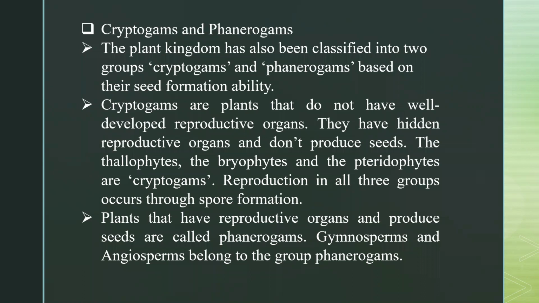Okay, so in the case of phanerogams, under these categories we have gymnosperms and angiosperms. So what is the definition of phanerogams? Plants that have reproductive organs and produce seeds are called phanerogams. We have only 2 under this category. First one is gymnosperm and second one is angiosperm. Okay, so we are done with this type of reproduction.